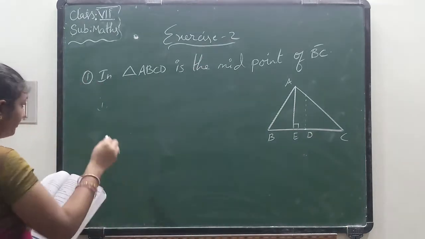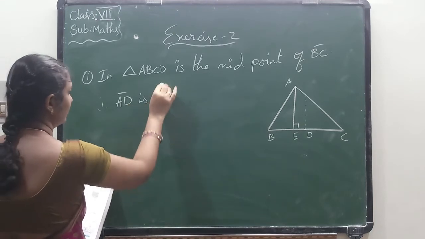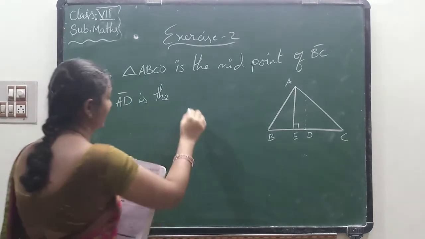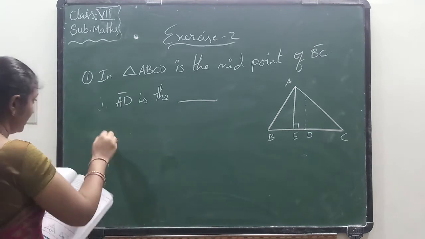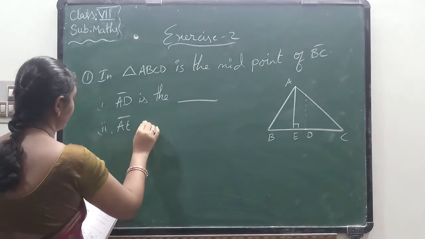Now see the first one: AD is the dash. The second one: AE line segment is the dash.